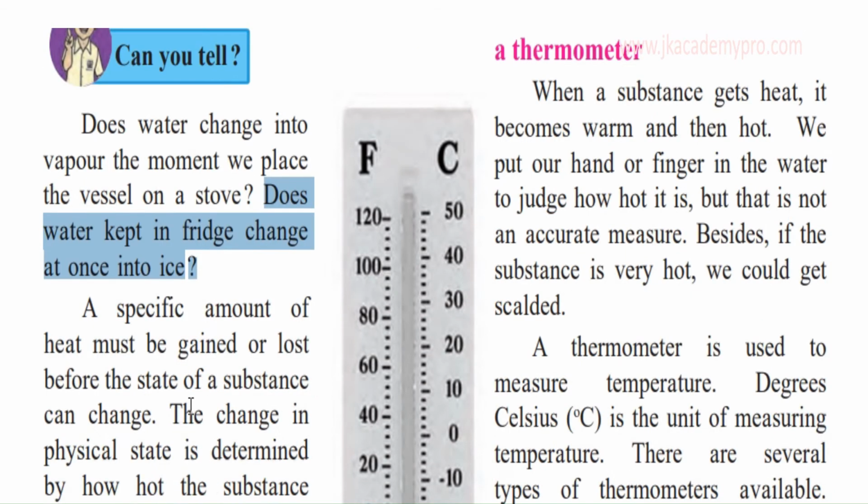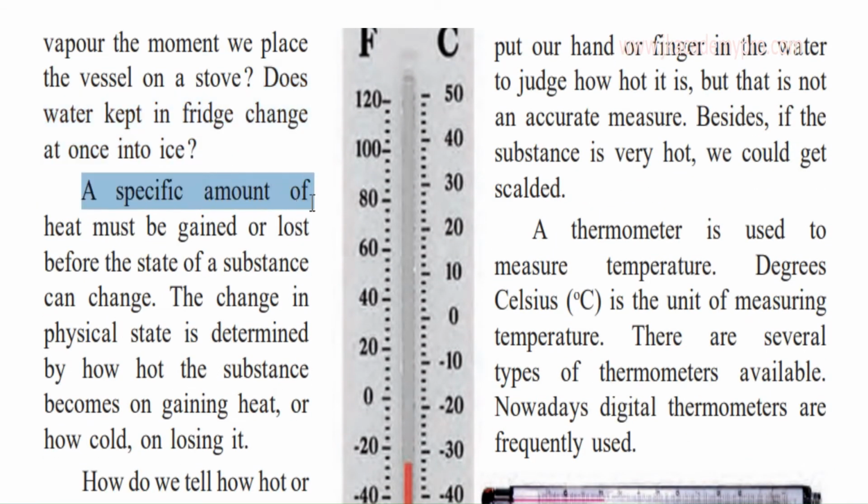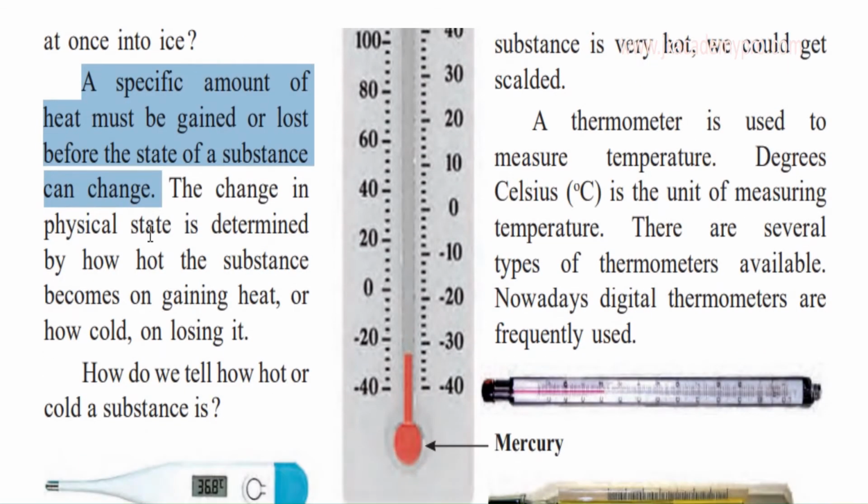So what happens is, a specific amount of heat must be gained or lost before the state of a substance can change. What this means is, when you keep the water for boiling, on the heat, a certain amount of heat it should gain, it should acquire, it should take, only then it will start changing its state. So from the liquid state it will change to the water vapor state, the gaseous state. So only after a certain amount of heat it has gained.